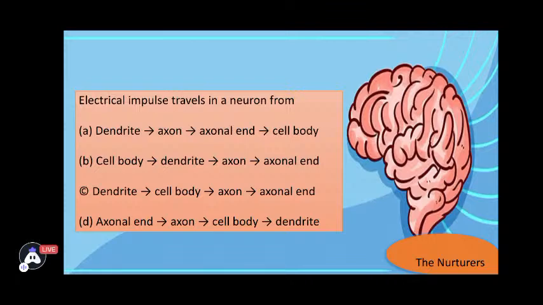You need to tell whether the impulse travels from, as the first option says, dendrites to axon, then axonal end, and then the cell body. Second, cell body to dendrite, then to axon, and further to axonal end. C is dendrites, then cell body, followed by axon and axonal end. And the last is axonal end, then axon, cell body, and dendrites. I hope these four terms used in these MCQs, or the neuron structure, are clear to you.